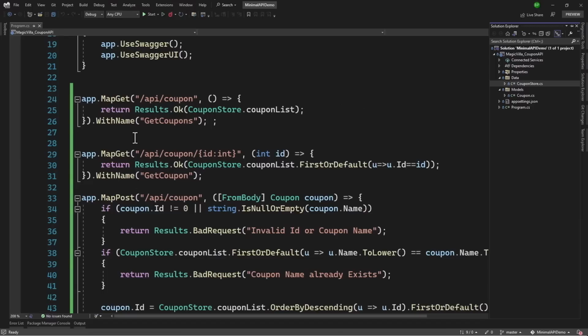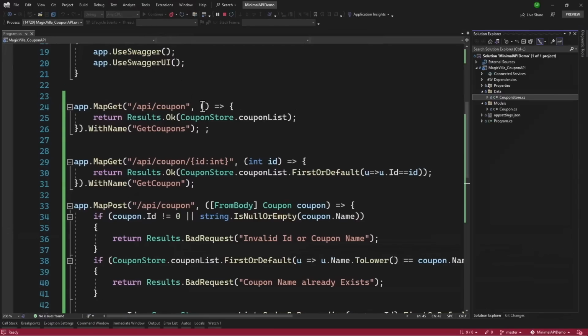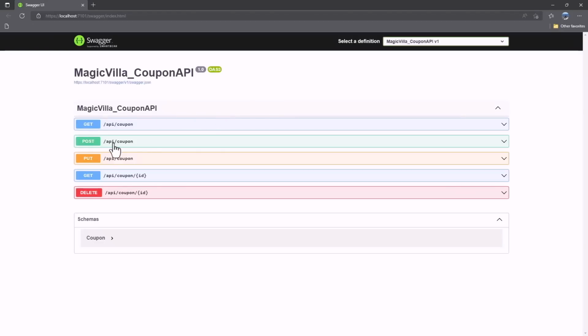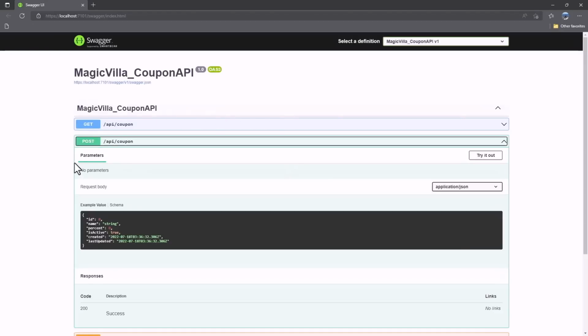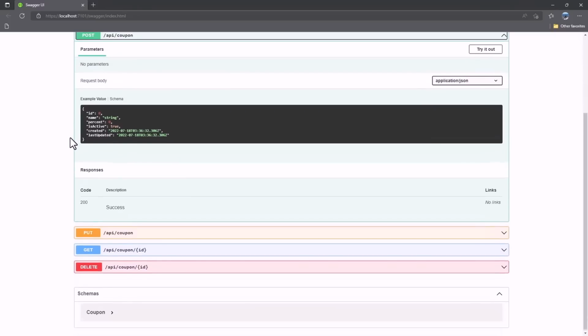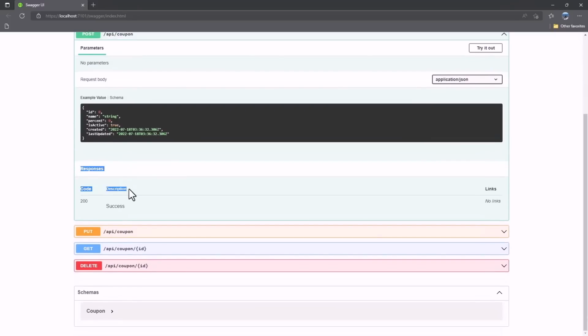Now we have the names for our endpoint, but if I run the project here, and if I look at the Swagger documentation for HTTP post here, the response type here says that it will only return a 200 OK. But that is not correct.